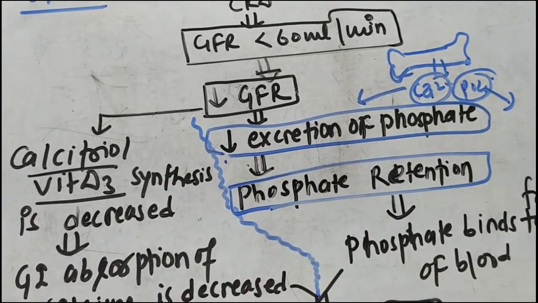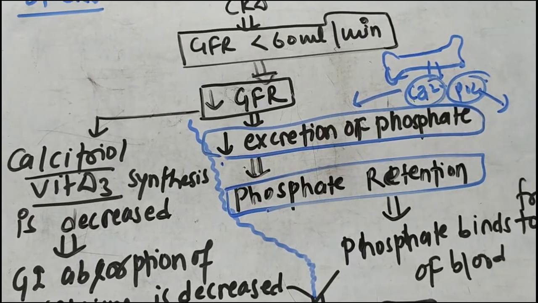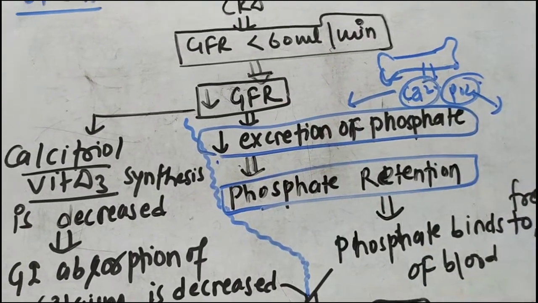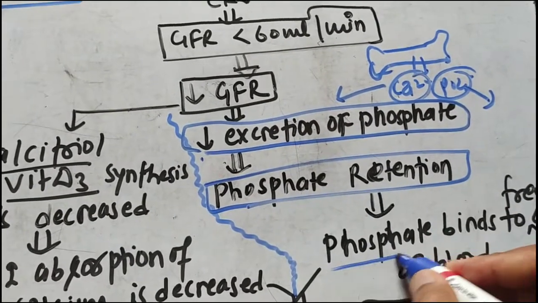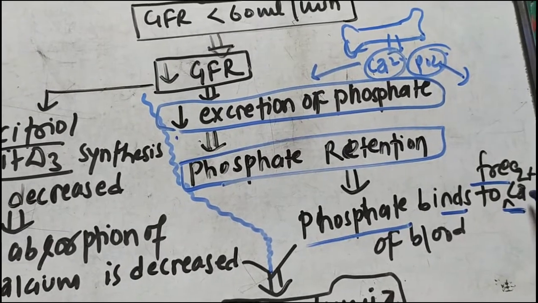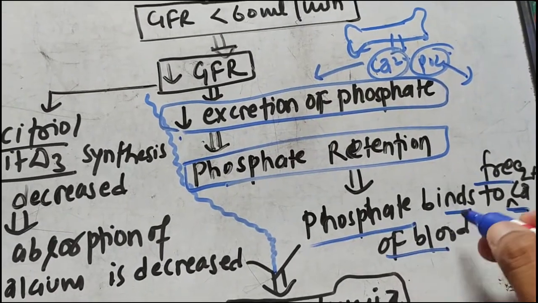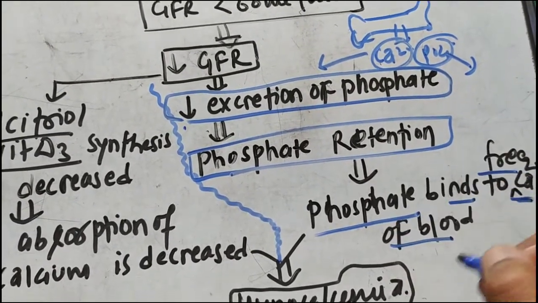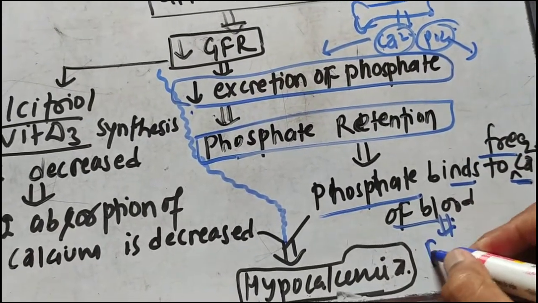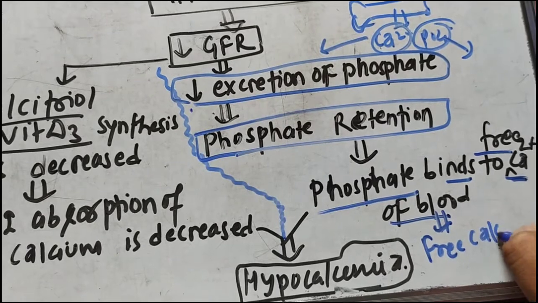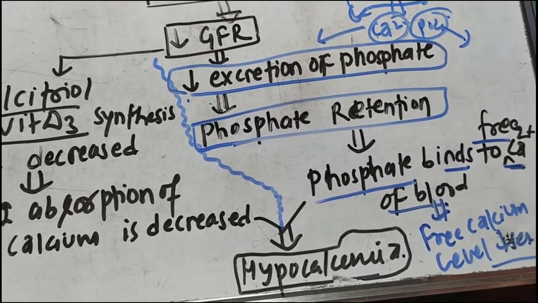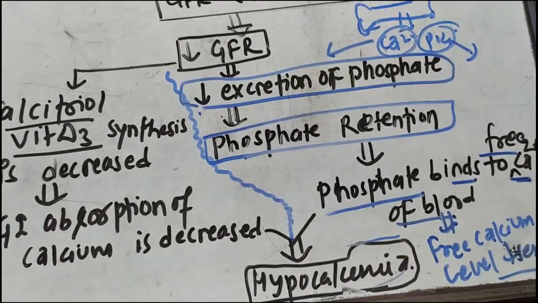There is phosphate retention in the blood, and if the phosphate is not excreted from the body, it is retained in the blood, then what happens? The phosphate will bind to the free calcium of the blood, and as the phosphate binds to the free calcium, the free calcium level in blood decreases, and it leads to the hypocalcemia.